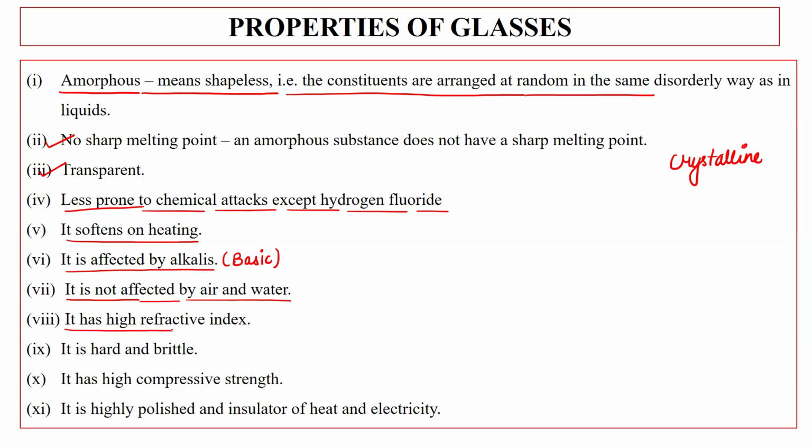It is having very high refractive index. It is hard and brittle. It is having high compressive strength, and it is highly polished and good insulator of heat and electricity. So these are the properties of glass. So if the question comes for 5 number or 2 number, what do you mean by glass or what are the properties of glass? So you can mention these 11 points in that part.